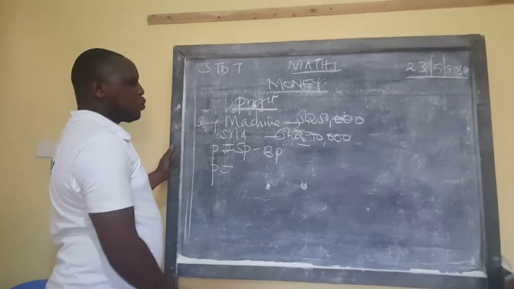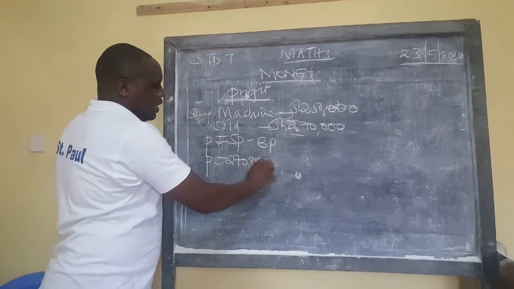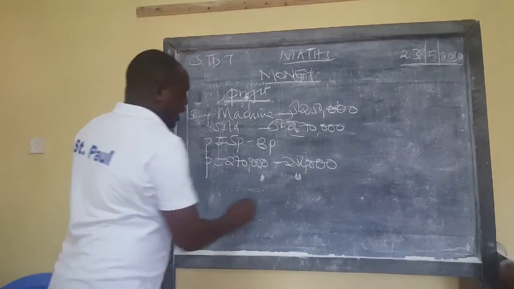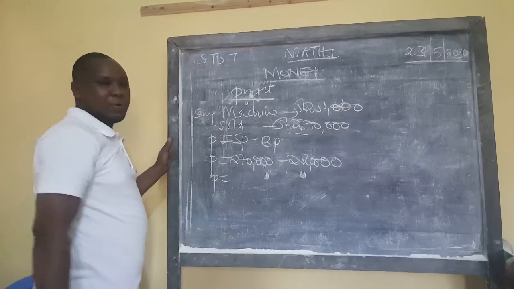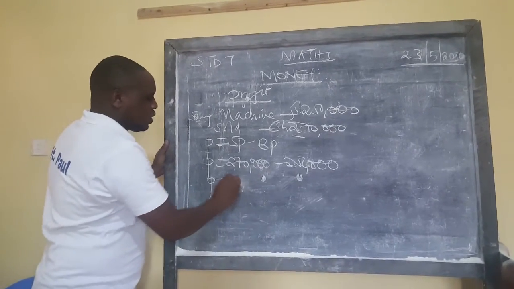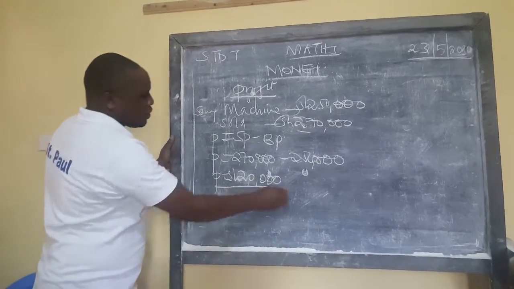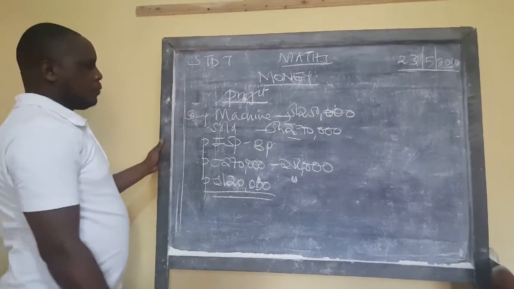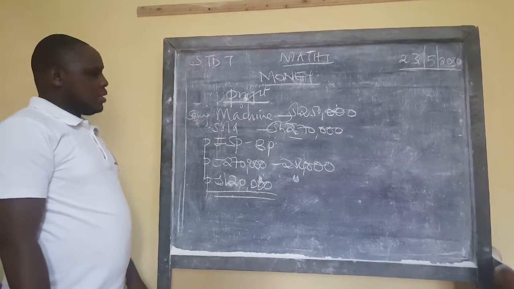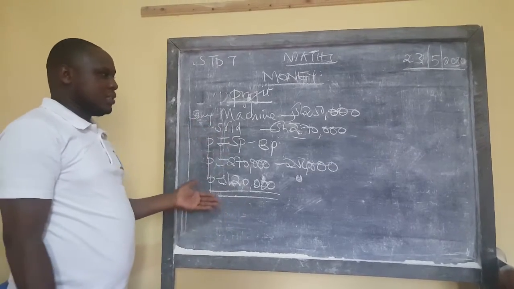So our profit will be equal to the selling price, 270,000 shillings, subtract 250,000 shillings. And you realize that the person got a profit of 20,000 shillings. That was the profit that person made. So that's how you can calculate profit. You go to the profit: selling price minus buying price.